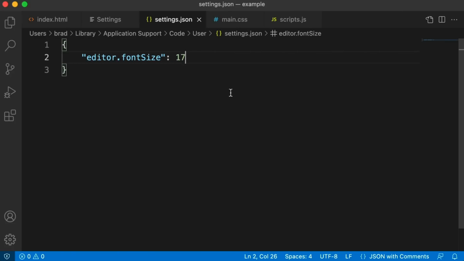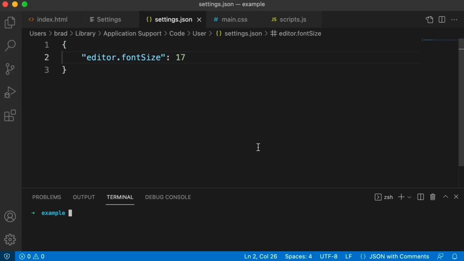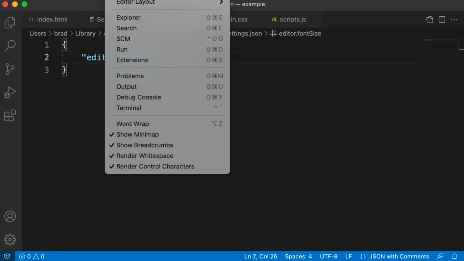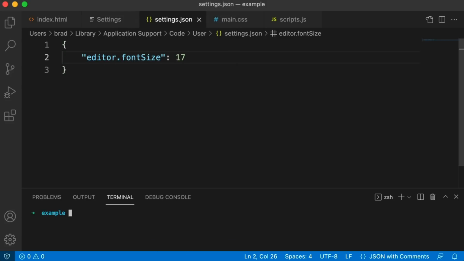If you want to toggle your terminal or command line, it's Control or Command J. The keyboard shortcut that VS Code suggests, if you look in the View menu, is Control tilde. But personally, that's sort of awkward for me to move my hands to hit, so I really like the Control or Command J.